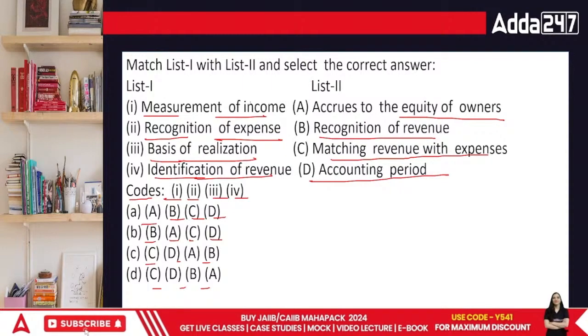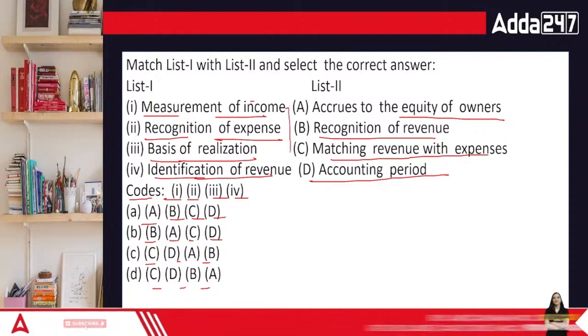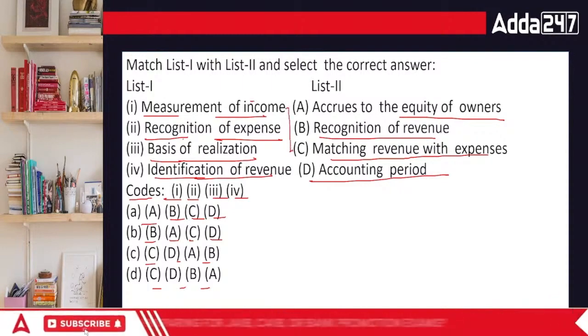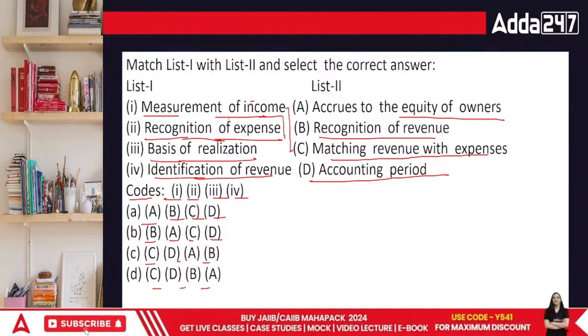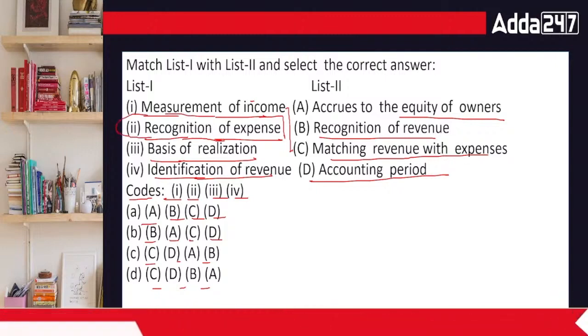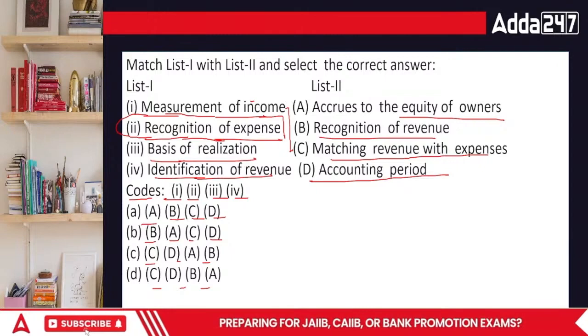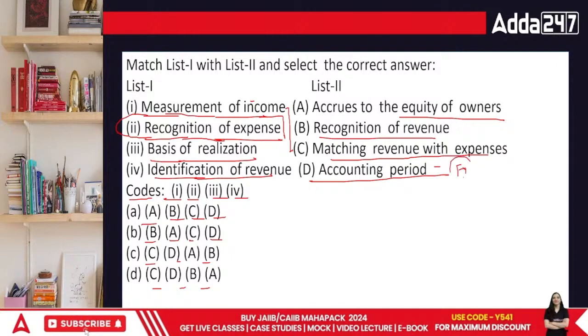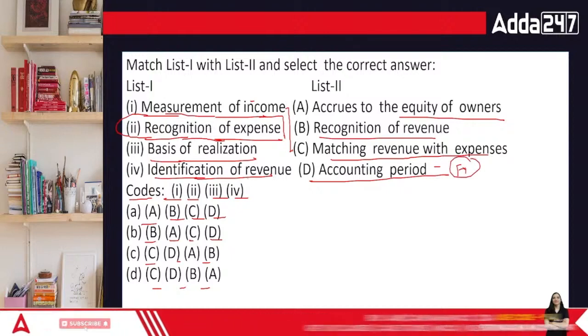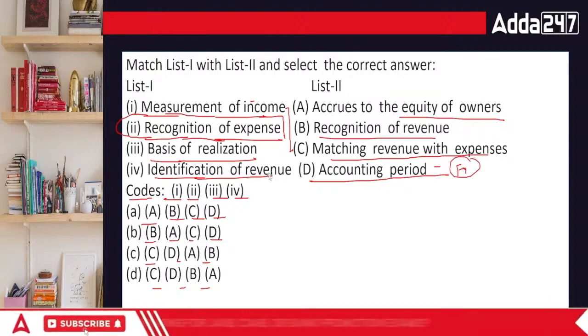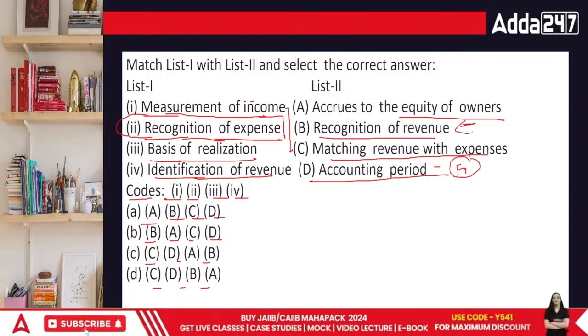When you are measuring it, you need to make sure that matching revenue with expenses has to be done. Recognition of expenses has to be done. That means you have to recognize your expenses, whatever the amount of expenses is. Recognition of expenses is related to the accounting period. You record it as per the financial year. Then basis of realization. The basis of realization is recognition of revenue. Okay, when we are recognizing it. So third has to be B.